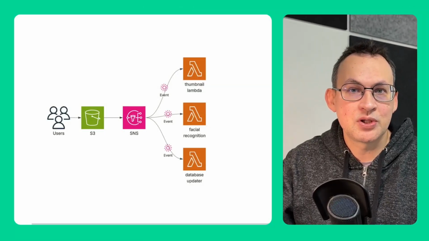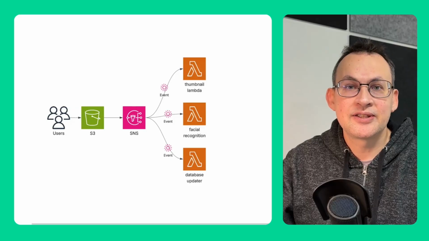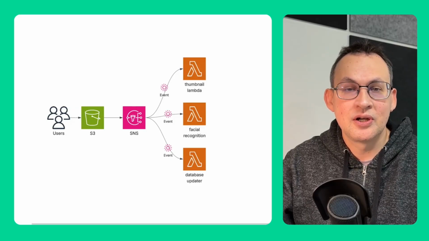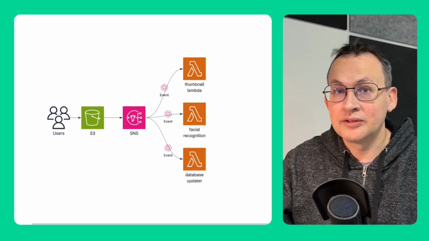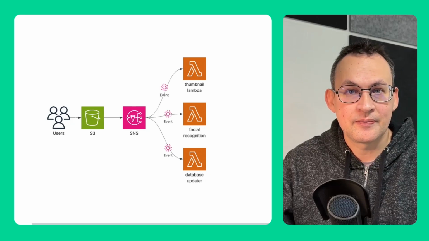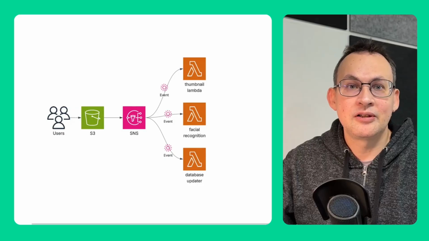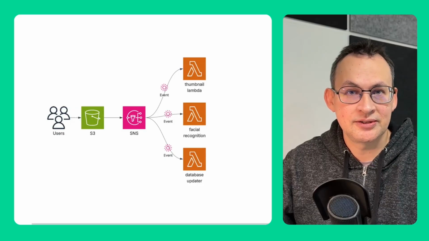User uploads an image to S3. S3 sends an event to SNS. SNS fans out to 3 Lambda functions. One creates a thumbnail, one runs facial recognition, one updates the database. They all run in parallel independently. If the thumbnail Lambda fails, the other 2 still succeed. That's the beauty of event-driven: decoupled, parallel, resilient.